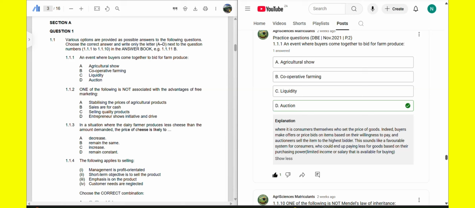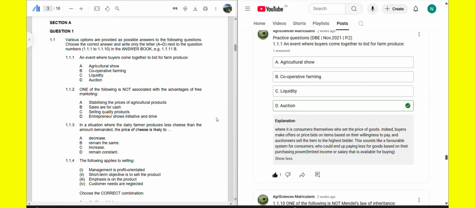they could end up paying less for goods based on their purchasing power. That's why I say they can end up paying less for the goods, or they can end up paying more. So it depends on their disposable income. So for this question, an event where buyers come together to bid for farm produce, that's the auction.